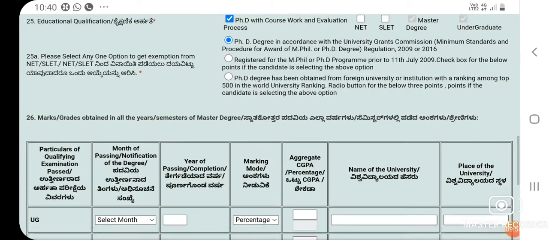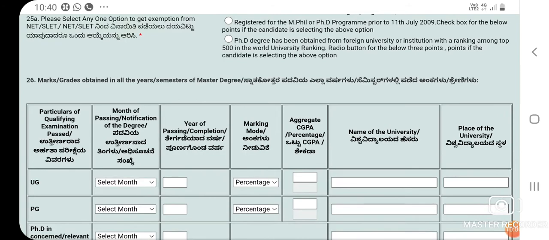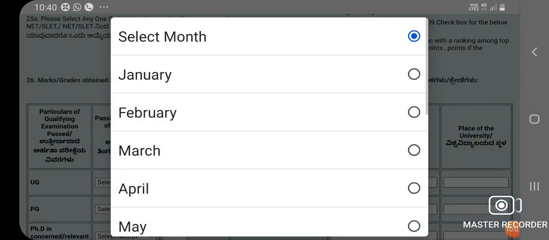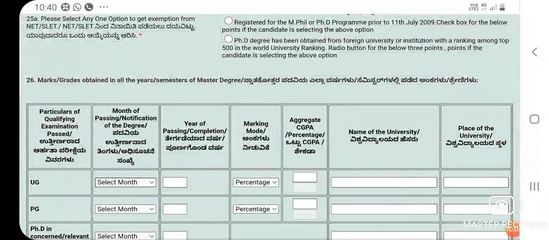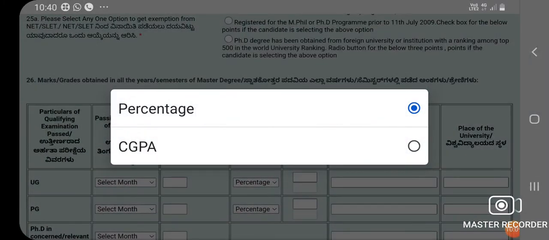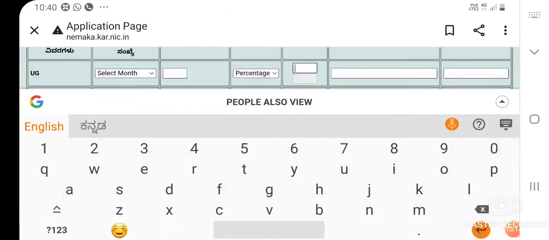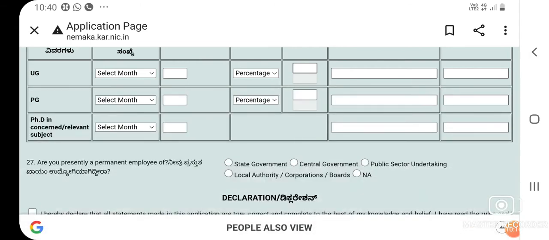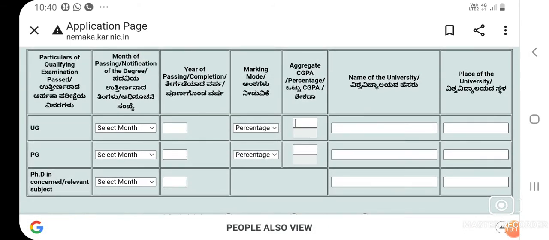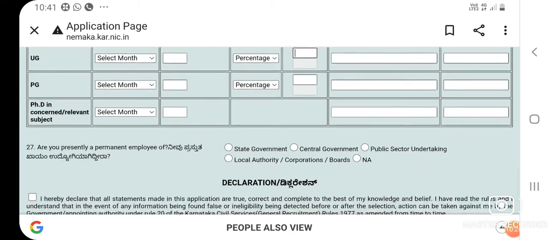The 26th field is all about the UG program and the PG program: in which month it was awarded, which year, then percentage. If it is in CGPA, choose CGPA and mention the percentage. Similarly, the university name and the place of the university. Similarly, select the PG details, PhD, then go for the next field, that is 27.